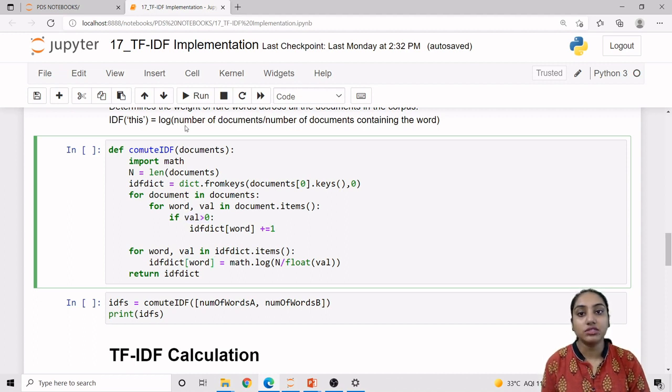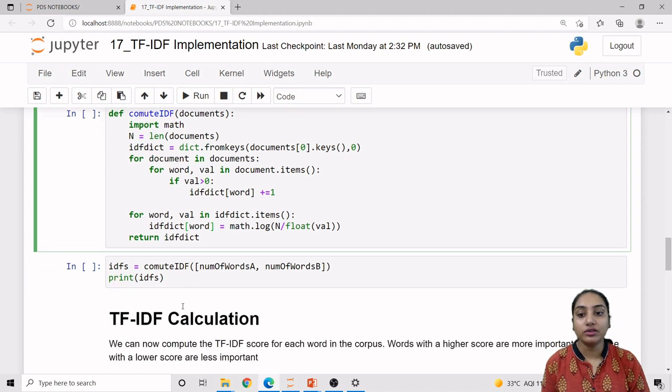Now, our main logic is what? To calculate the IDF. The IDF formula is what? We want the log of the number of documents divided by the number of documents containing that word. So for word, val in idf_dict.items(), we are calculating idf_dict[word] equals math.log of N, that is the capital N, the number of documents, divided by float of val, and the IDF dictionary will be returned.